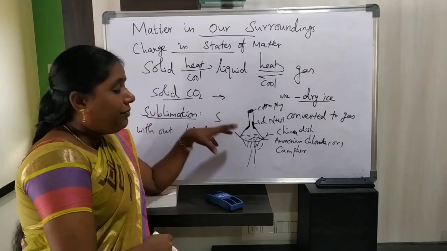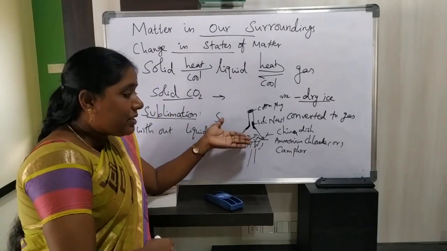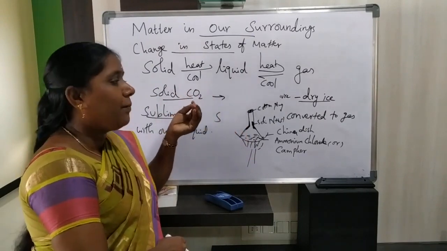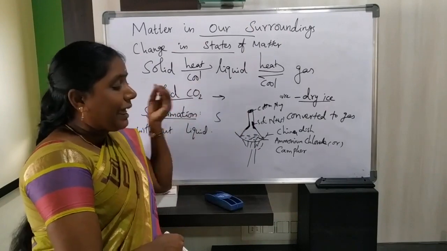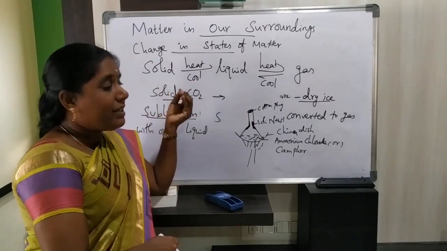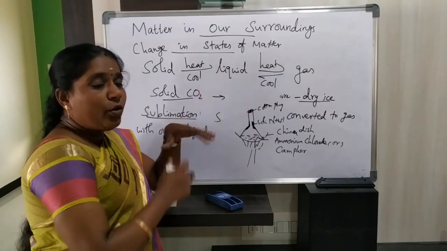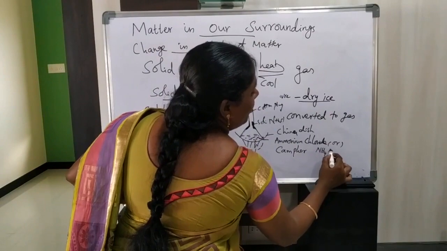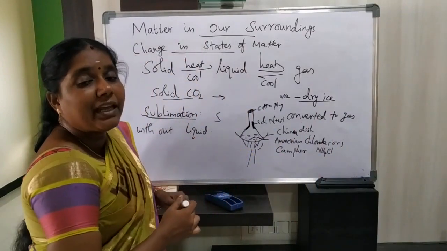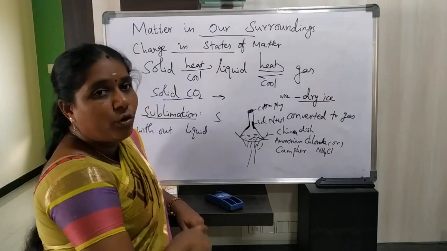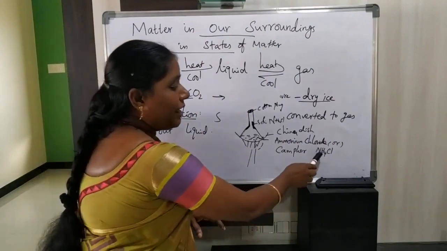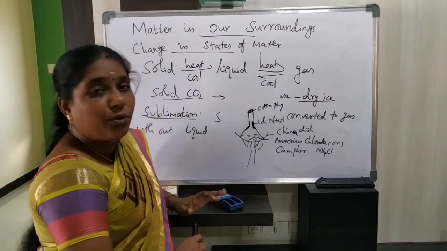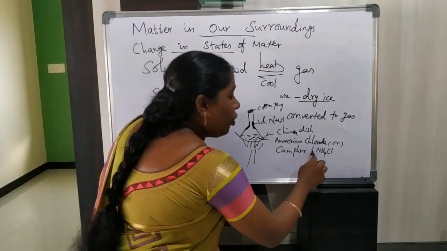For example, if we take one burner, on this we will take a china dish. In this china dish, you have to take some amount of sublimating substance like ammonium chloride or camphor. If you heat this substance slowly, whether it is ammonium chloride, what's the formula for ammonium chloride? It is NH4Cl. This is the chemical formula for ammonium chloride: N capital, H capital, C capital, l small. So NH4Cl is the formula for ammonium chloride.